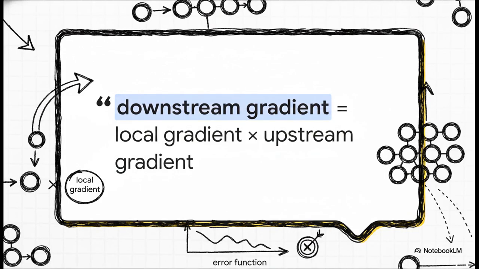And we can distill this entire seemingly complex process into one beautiful universal rule. The downstream gradient is simply the local gradient multiplied by the upstream gradient. That's it. That is the fundamental formula of deep learning right there. It tells every single node, no matter how ridiculously deep inside a massive network it might be hidden, exactly how it needs to adjust based on the final error. It's elegant, it's simple, and it is just incredibly powerful.